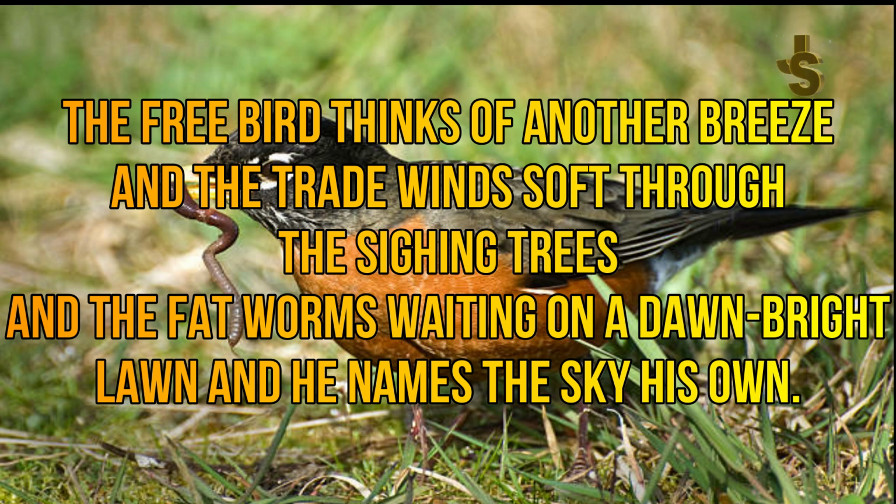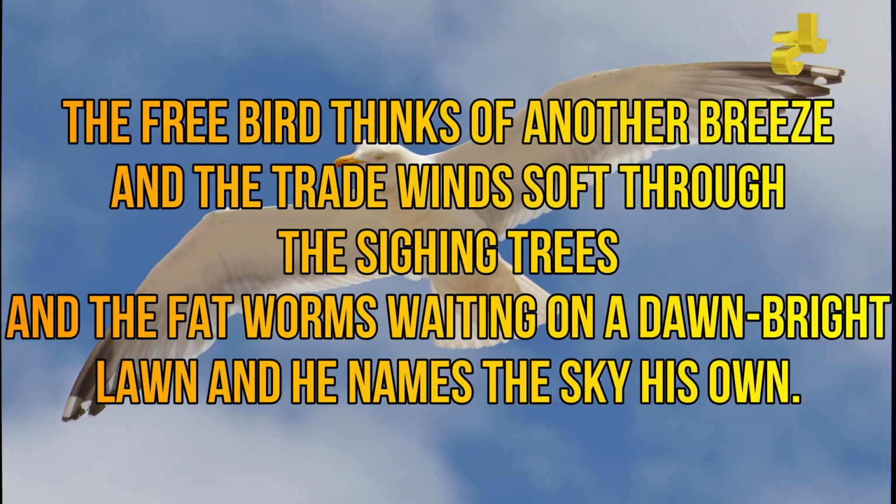Now see, he names the sky his own, and they are so free that they can even give the sky their name. That means they can enjoy the freedom. That is their victory. They feel that they are victorious. Okay, so the free bird thinks of the fat worm that will be his food, with the wind in his feathers, water and earth beneath him, and the whole sky with him.